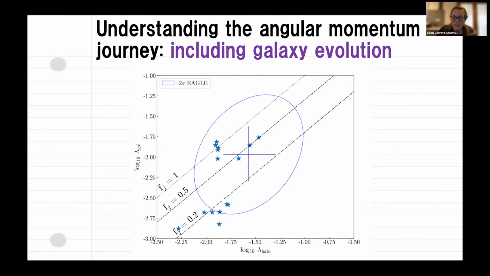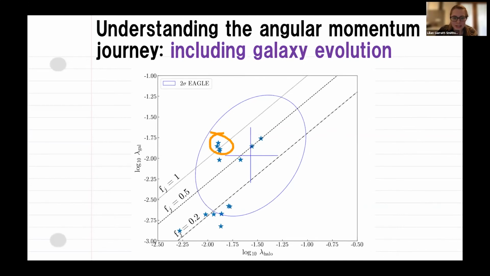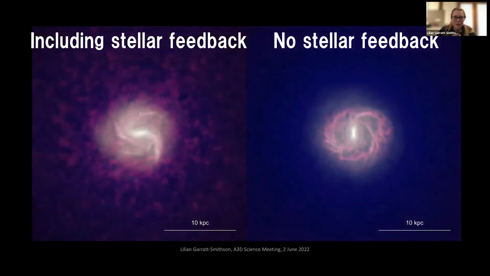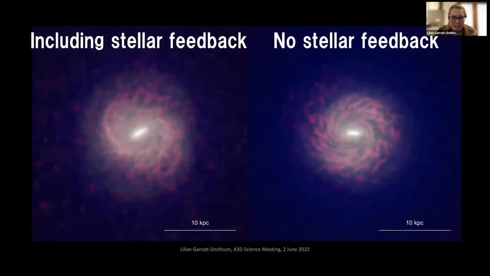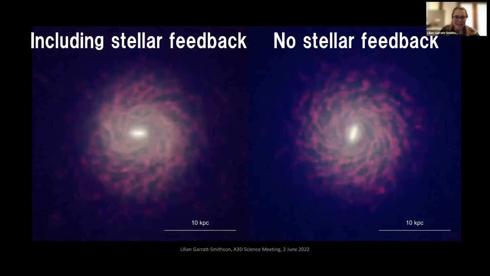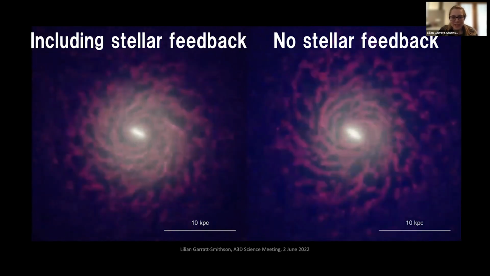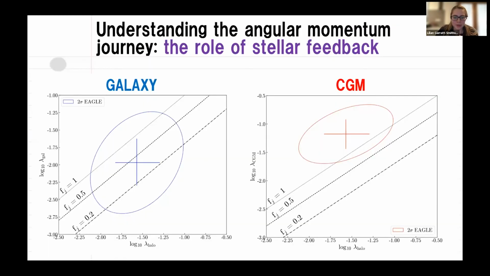To show the power of these runs, I'm just going to pick these two to show you. One includes feedback and one includes no stellar feedback. They are run with the same initial conditions, a Milky Way-sized galaxy. Initially, you can definitely see that the gas has moved further when you've got stellar feedback. Obviously, it's been ejected, and you can actually see different stellar structures. It's quite interesting. But when I plot the tracks of these galaxies on this plane, it becomes quite interesting.